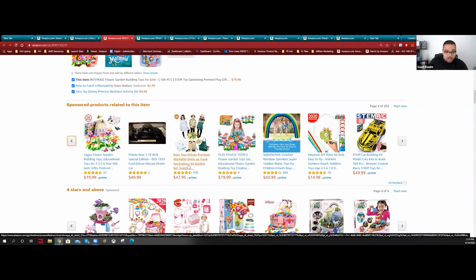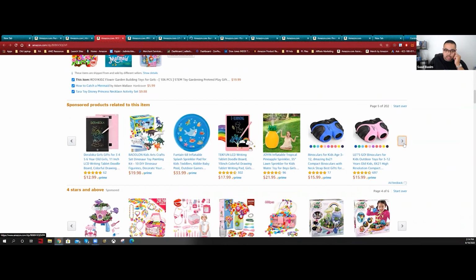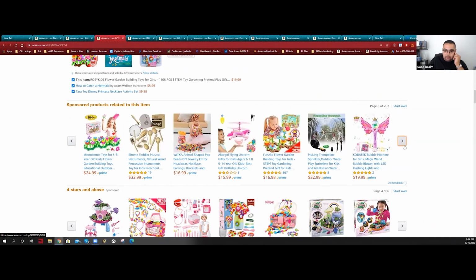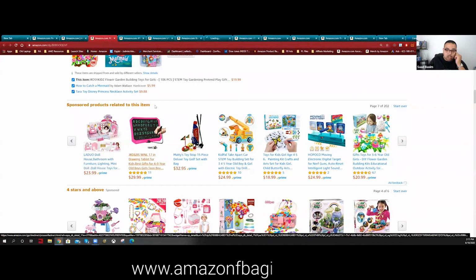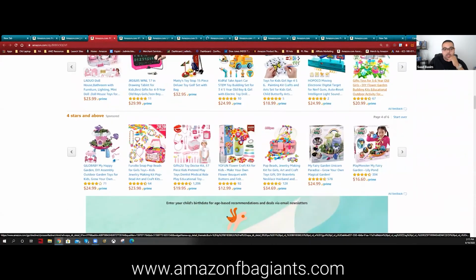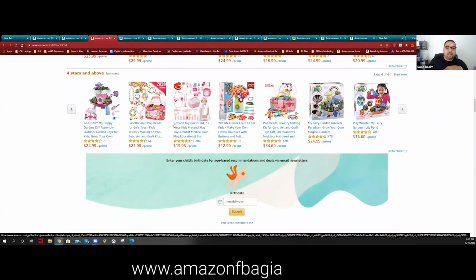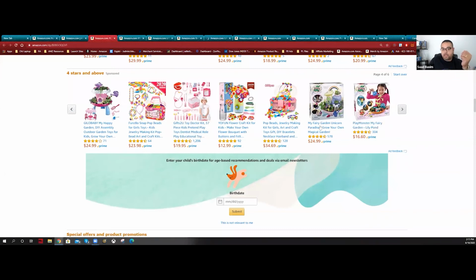For example, we have here Deluxe Premium Washable Dress Up Trunk Set. This guy sucks. But anyways, let's see now what we have. You have this flying electronic. You don't want to do that. You keep going further. You understand, like here, house doll. This is miniature house doll. Are really cool. Now let's go to 4-star and higher. Let's look at these. You have these beads. They're doing well.